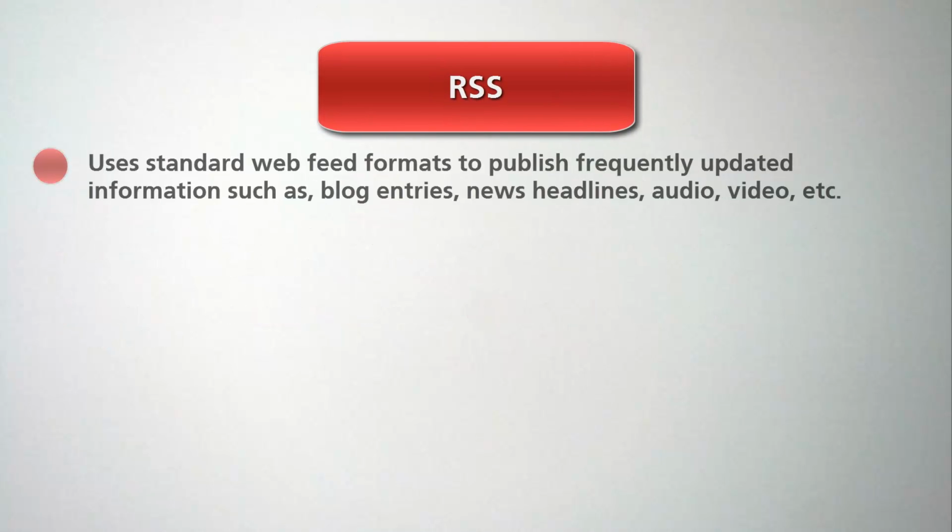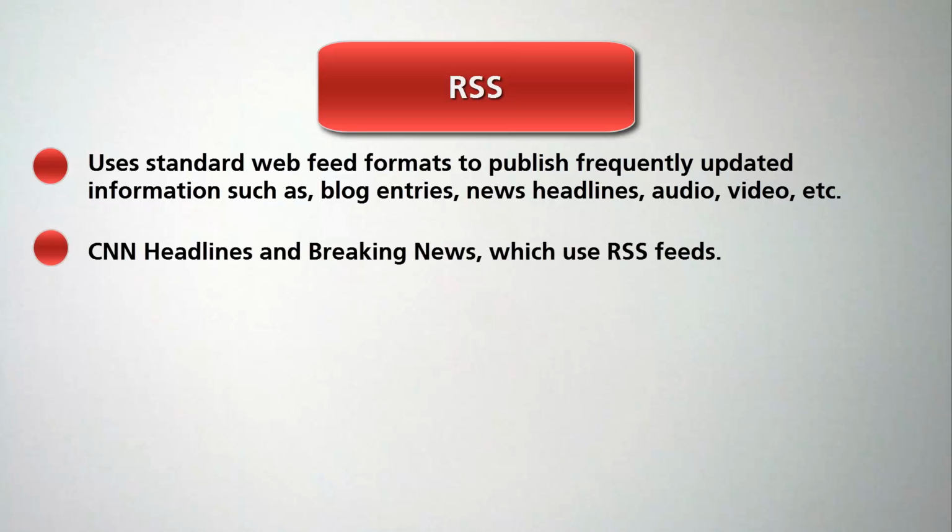RSS. RSS uses standard web feed formats to publish frequently updated information such as blog entries, news headlines, audio, video, etc. The Universal Connector could be used to track CNN's headlines and breaking news, which use RSS feeds.